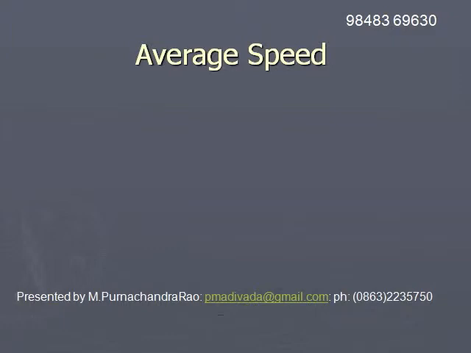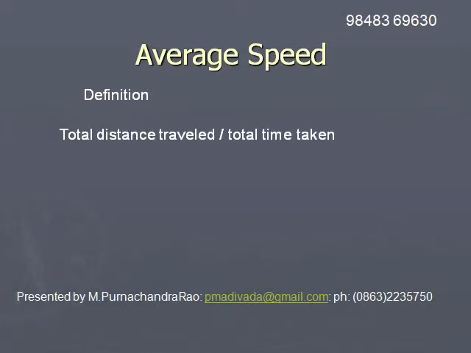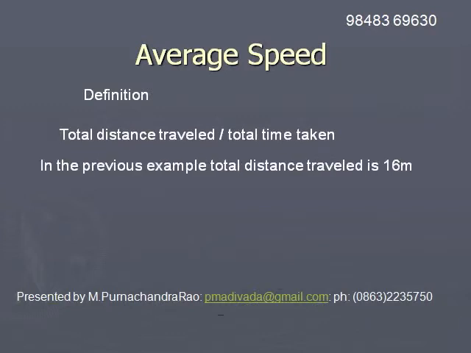Average speed. It is defined as the total distance traveled divided by the total time taken.